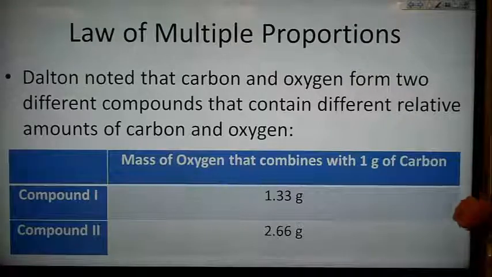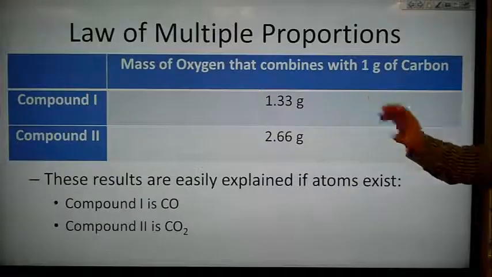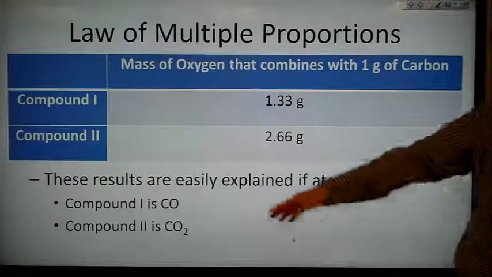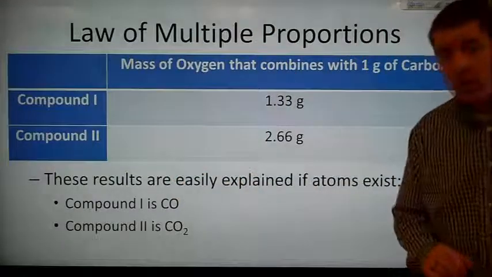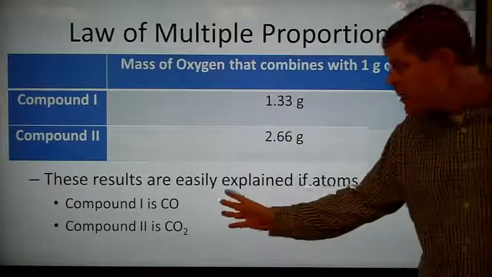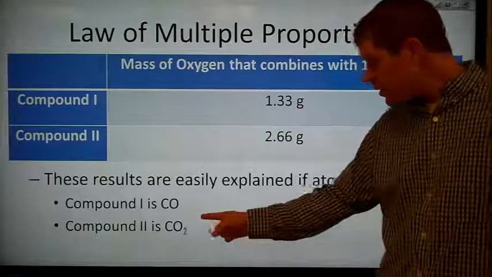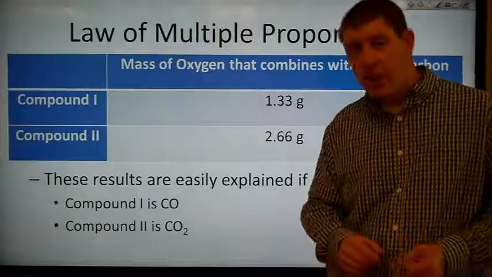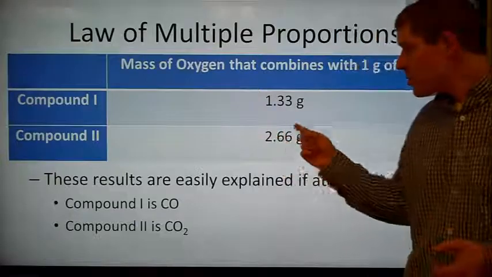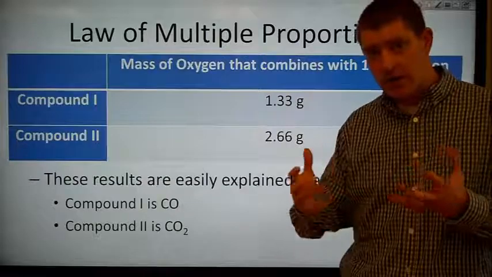Now, we of course know that it's atoms, but he didn't know that at the time. If this is true, these results are easy to explain if atoms exist. Because we can say compound 1 is CO, carbon monoxide, and compound 2 is CO2, carbon dioxide. That's easy to explain, but only if atoms exist. If atoms don't exist, if we could mix some fractional amount of oxygen with a carbon, then we should be able to get any infinite number of compounds between carbon and oxygen.